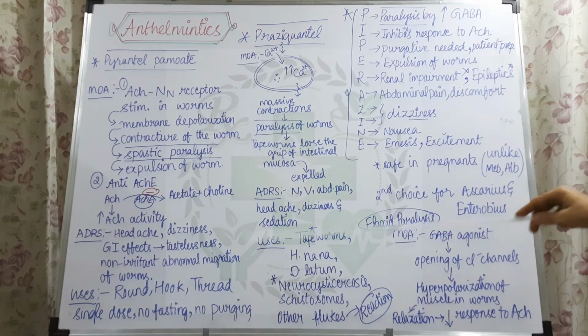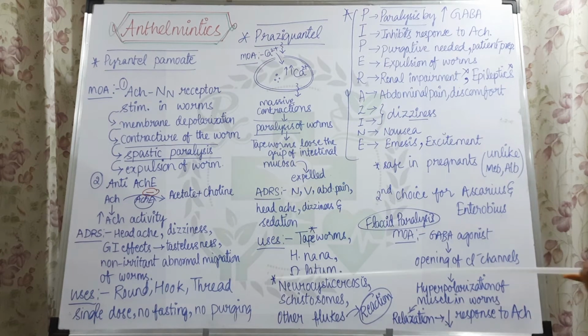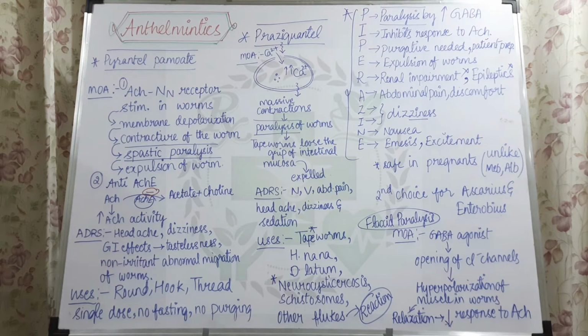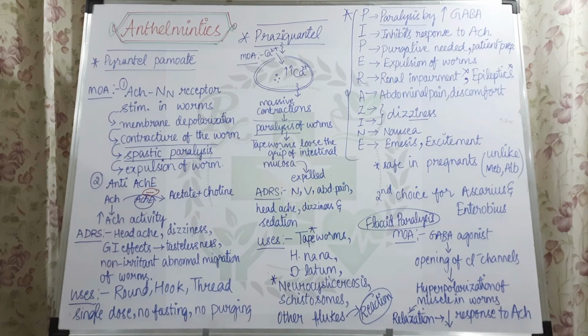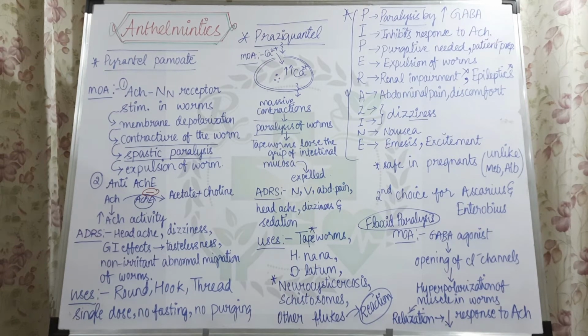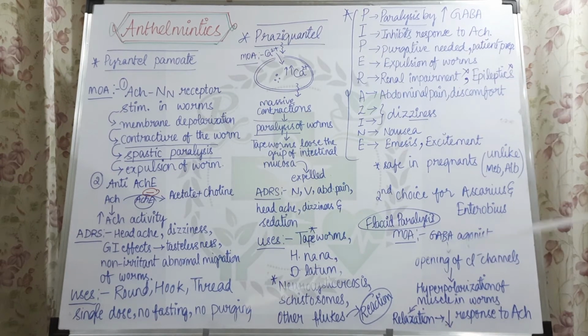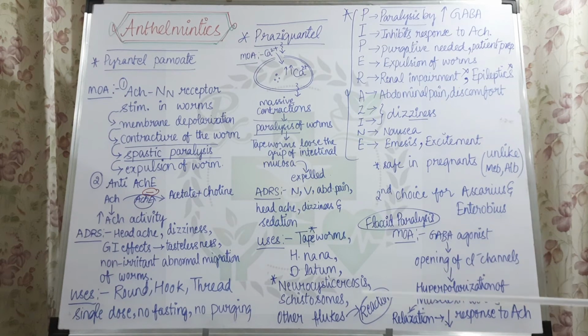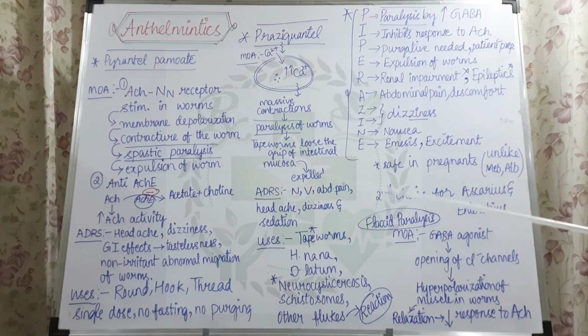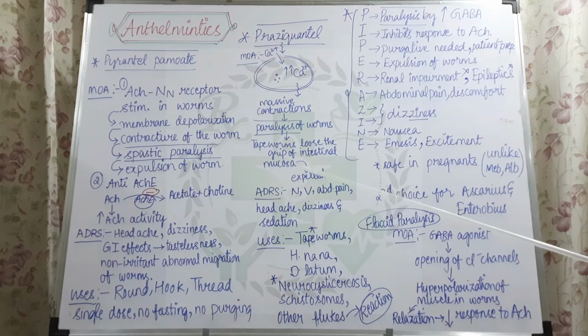Next, coming to the uses. Pyrantel pamoate will be helpful to treat roundworm, hookworm and threadworm. Here roundworm is nothing but Ascaris lumbricoides, hookworm is Ancylostoma, and threadworm is Enterobius. Apart from this, this drug is also helpful to treat pinworms, and only a single dose is enough for the treatment. When we say single dose, we have to keep in mind albendazole, which is also helpful in the treatment of many worm infestations with only a single dose.